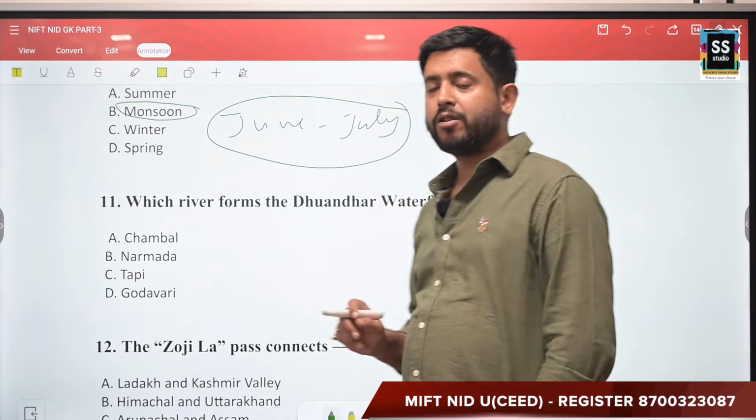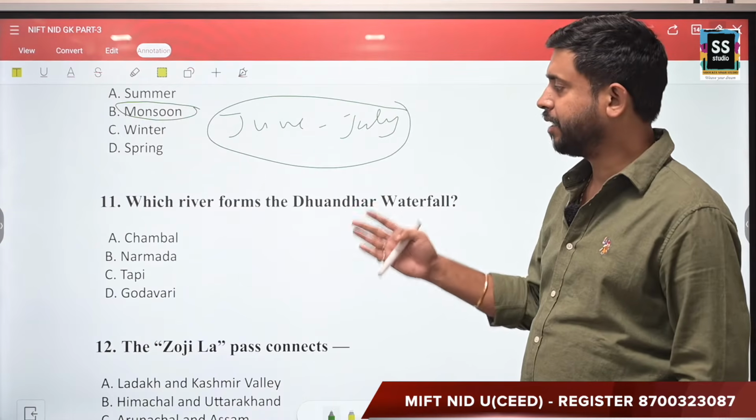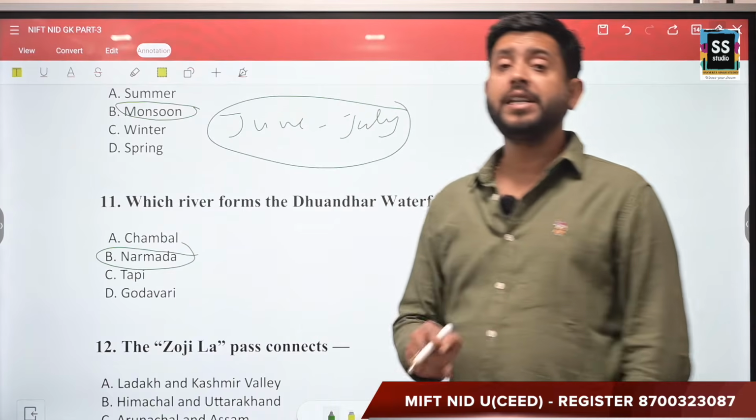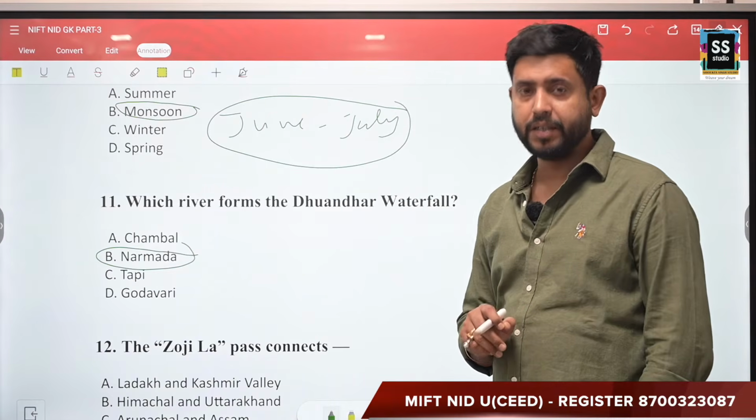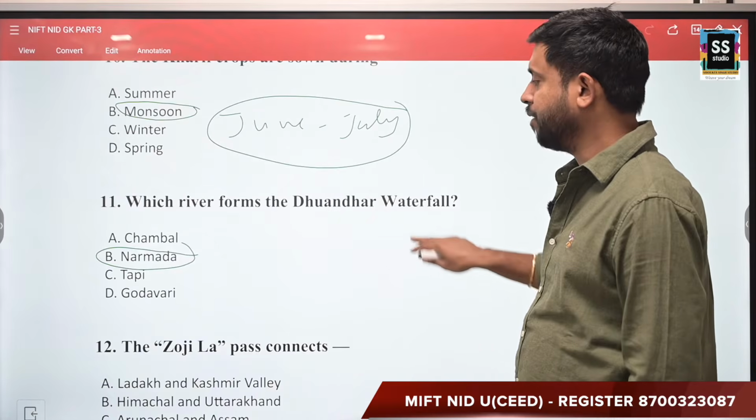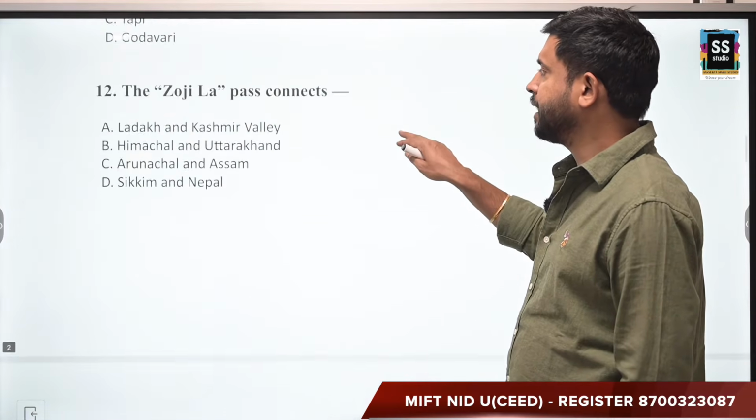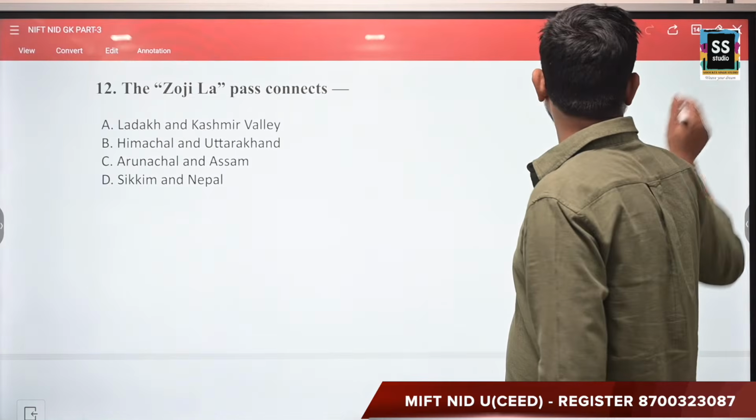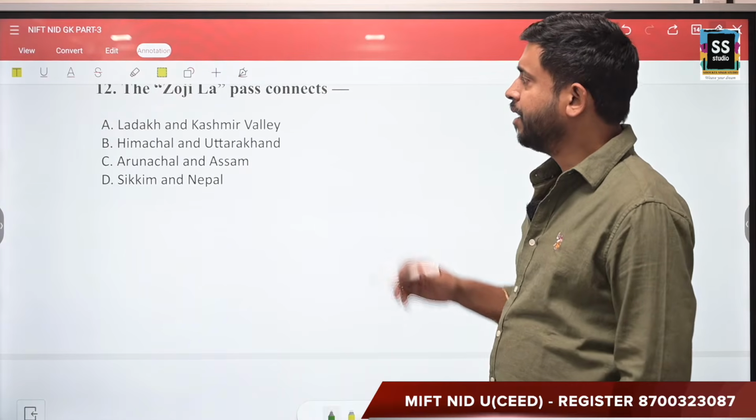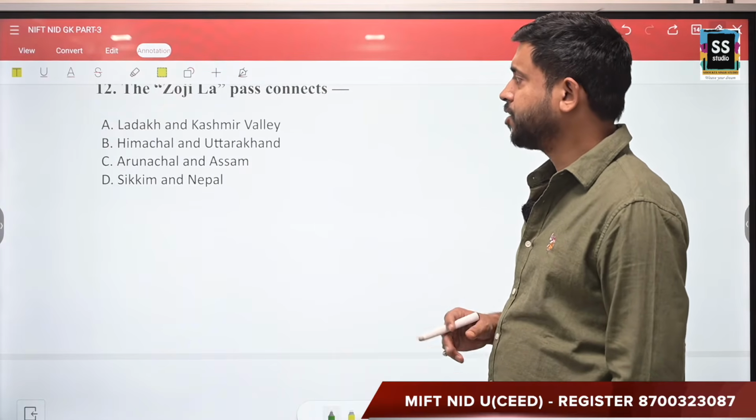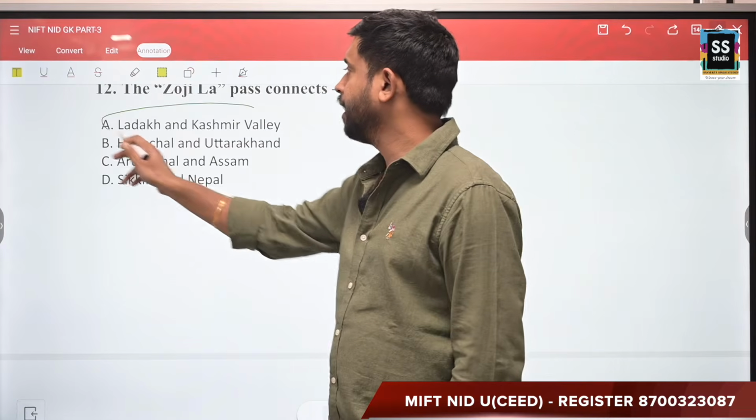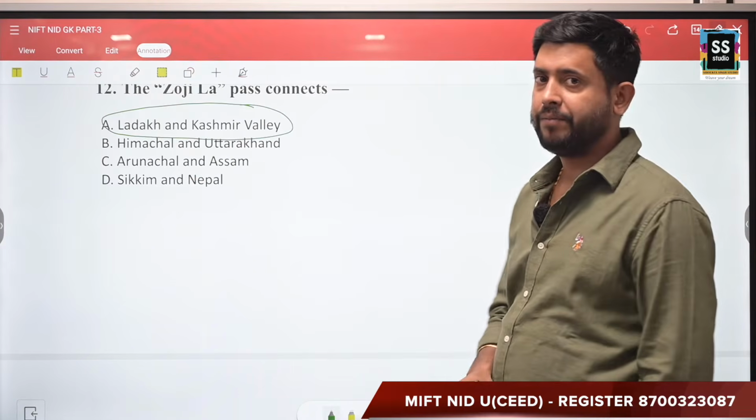Now Dhuandhar waterfall, your options are Chambal, Narmada, Tapi or Godavari. The correct answer is Narmada, and it is formed in Jabalpur district of Madhya Pradesh, right? So that's Dhuandhar waterfall. Moving forward, next question: the Zoji La Pass connects which of the two areas? One is Ladakh and Kashmir Valley, Himachal and Uttarakhand, Arunachal and Assam, and Sikkim and Nepal. The correct answer is Ladakh and Kashmir Valley.